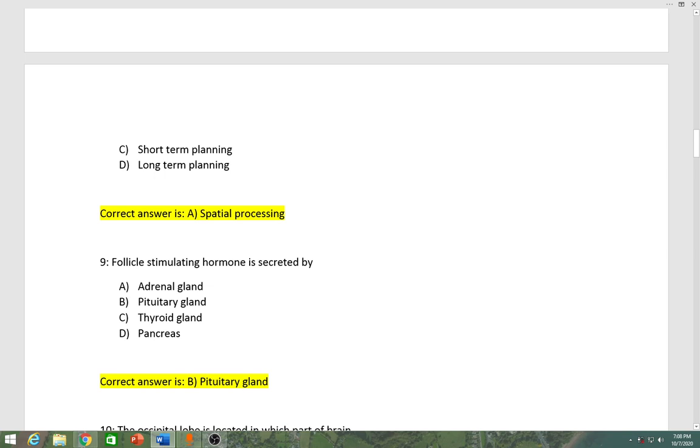Number 9, follicle stimulating hormone is secreted by A adrenal gland, B pituitary gland, C thyroid gland, D pancreas. Correct answer is B, pituitary gland.